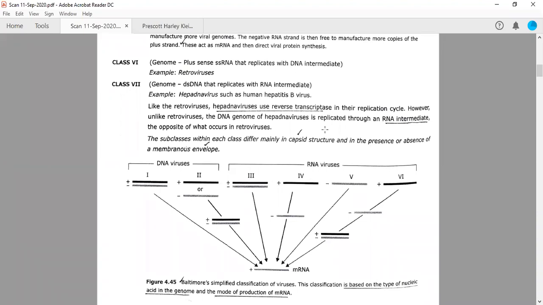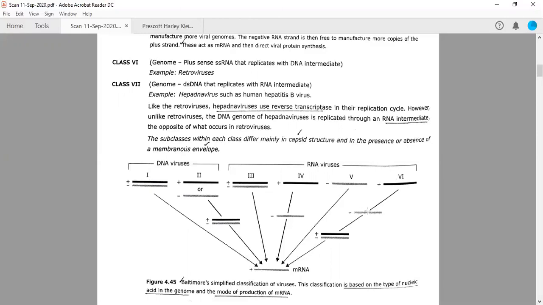Now you will ask what is the difference between class 4 and 6. Generally in class 6, there is an enzyme called reverse transcriptase. Therefore, they are called retroviruses, with the help of which they convert their plus sense single strand RNA into DNA.